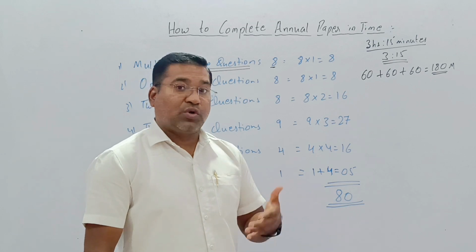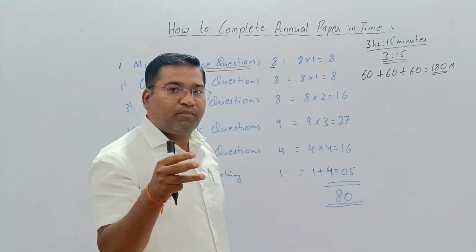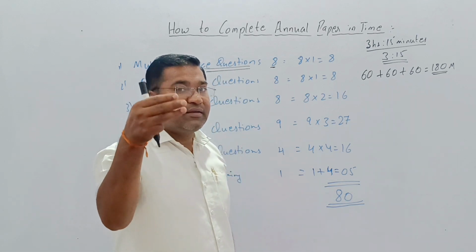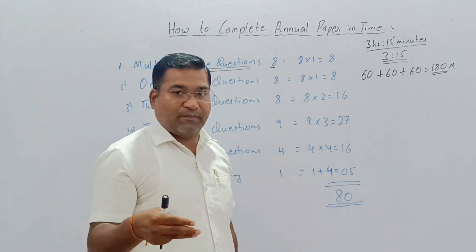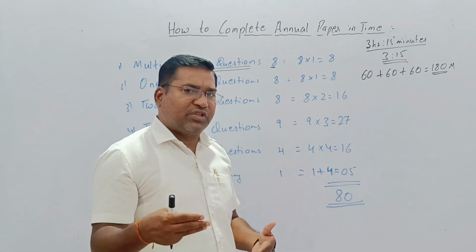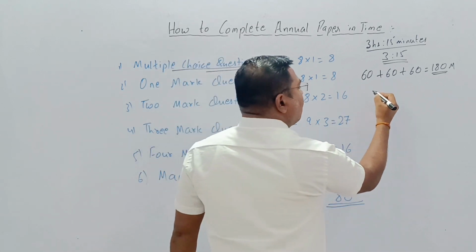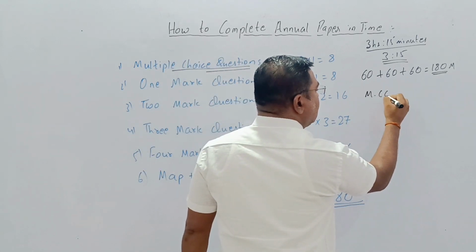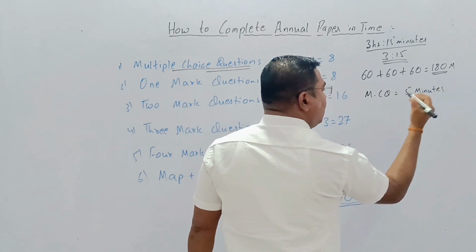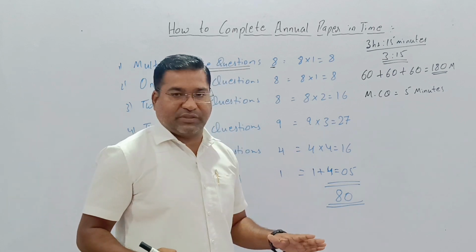Approximately we will take only 4 minutes to complete the MCQs. Adding one more minute, not more than 5 minutes. So MCQ, 5 minutes. In 5 minutes it should be finished.